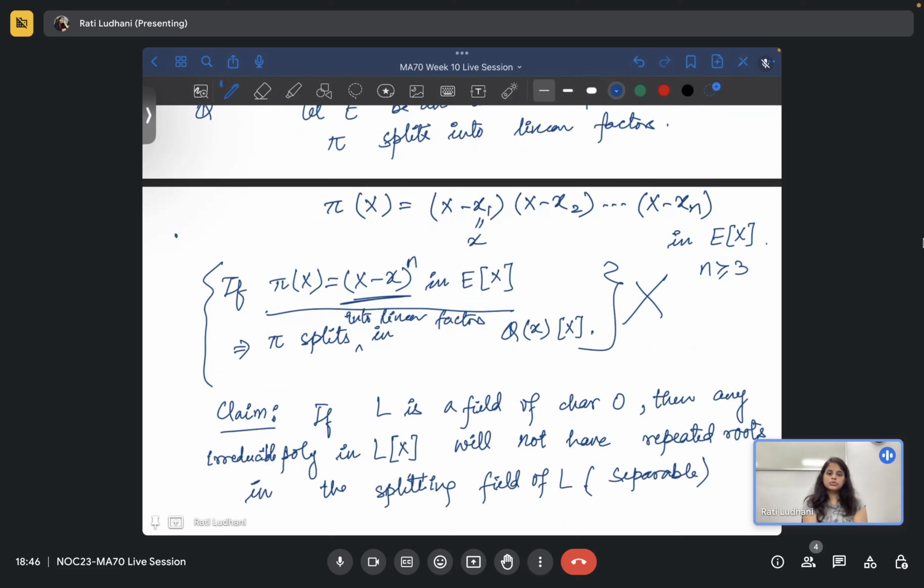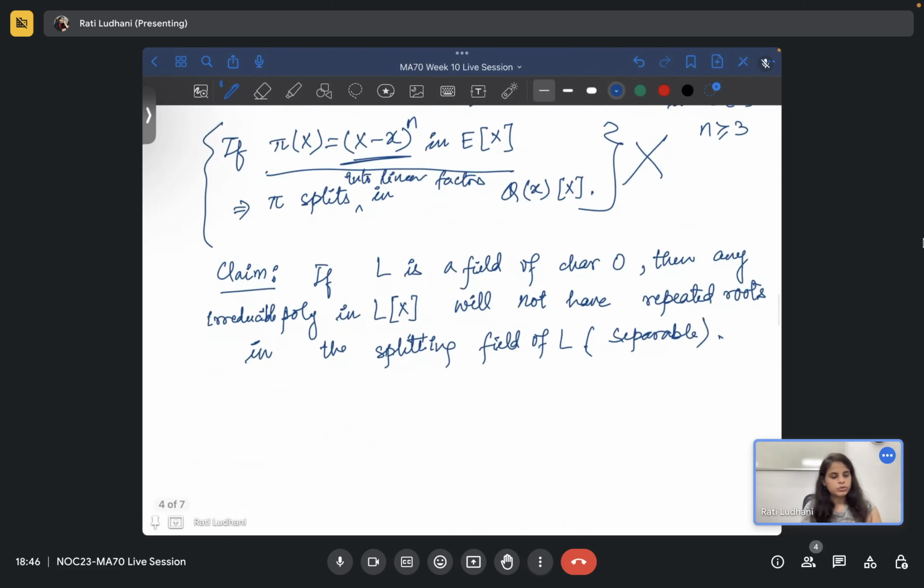But yeah, so basically this says that any field of characteristic 0 is separable. So what does this mean? What we are saying is, you start with a polynomial, and if the field is of characteristic 0, then it cannot have repeated roots. So the polynomial is irreducible. For example, you are not considering such kind of cases.